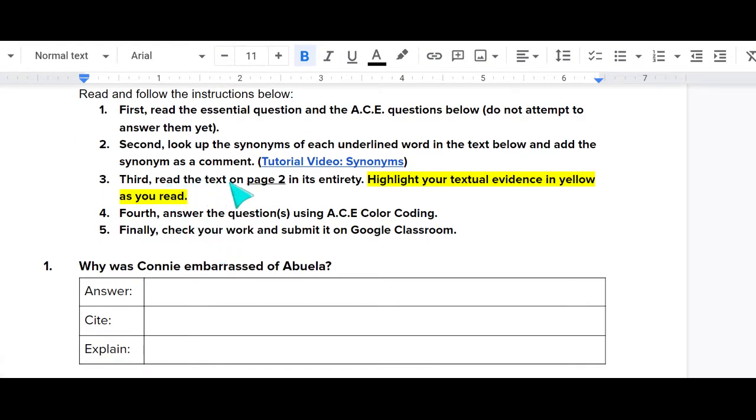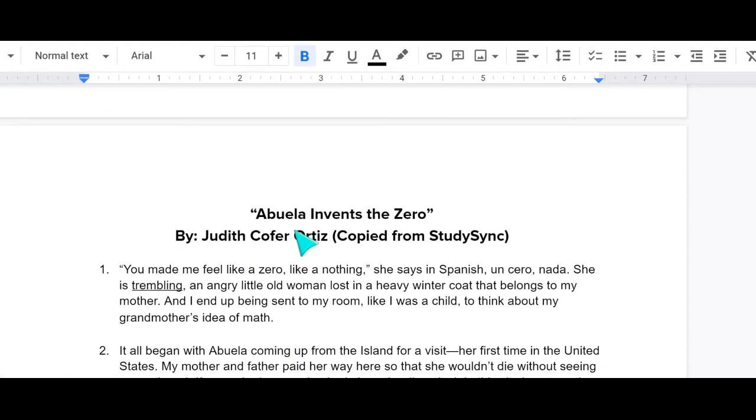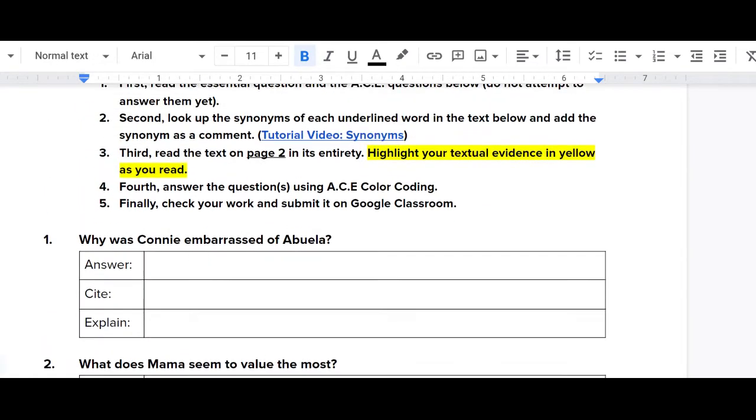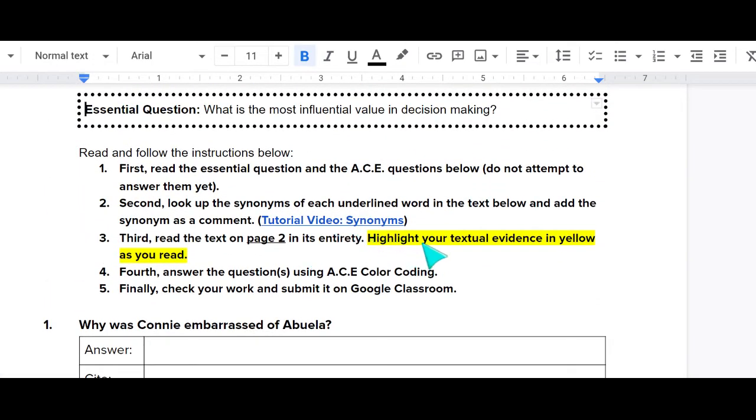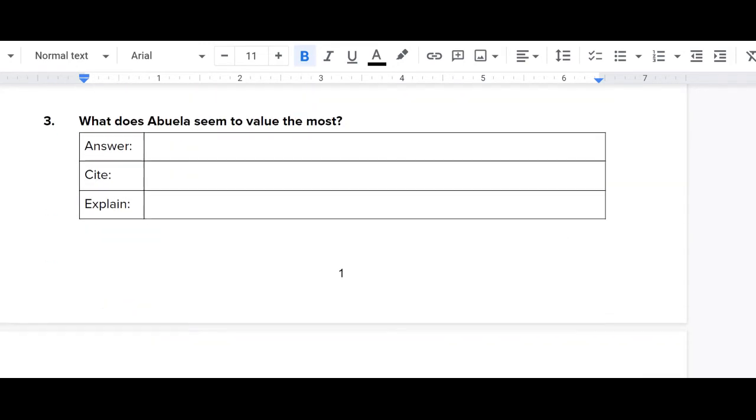Third, we want to read the text on page 2 in its entirety. So starting on page 2, we're going to start reading the text all the way through. And as we are reading, we want to highlight your textual evidence in yellow. Remember, you want to do that as you're reading. So let me give you an example of how that will look.